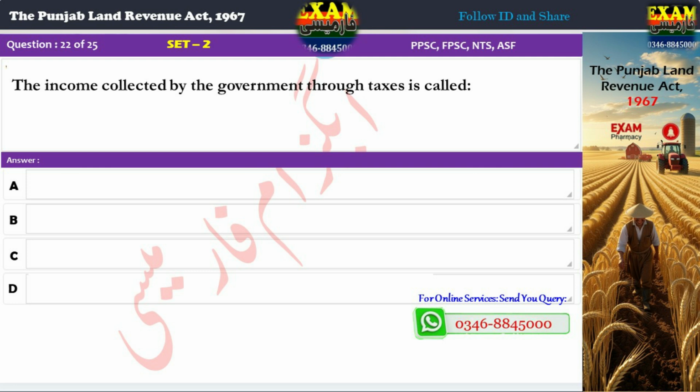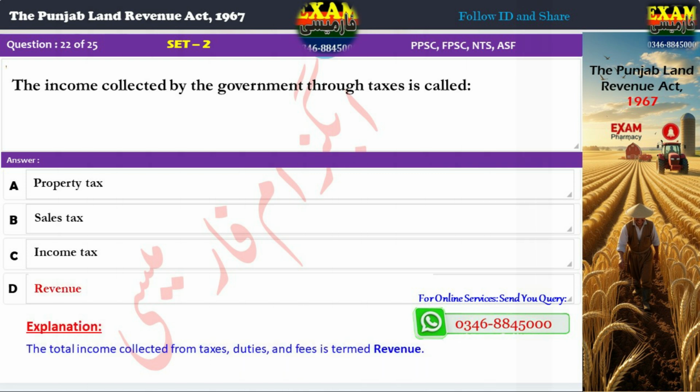Question 22. The income collected by the government through taxes is called A. Property tax, B. Sales tax, C. Income tax, D. Revenue. Correct answer: D. Revenue. Explanation: The total income collected from taxes, duties, and fees is termed revenue.